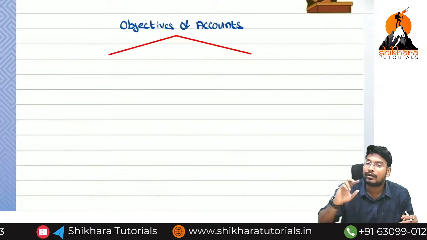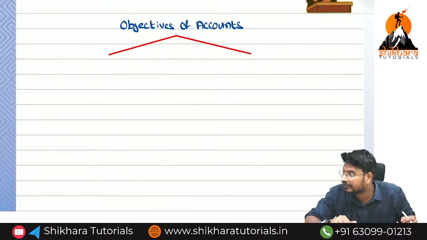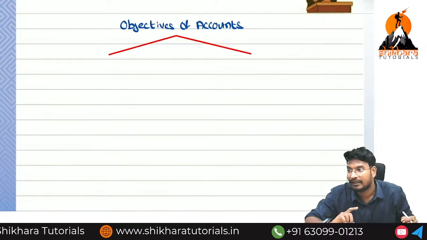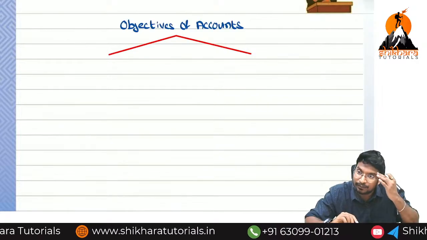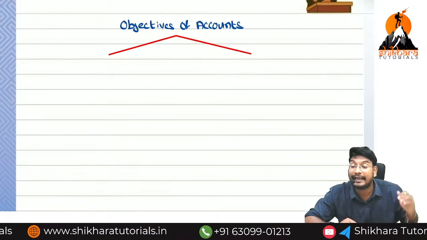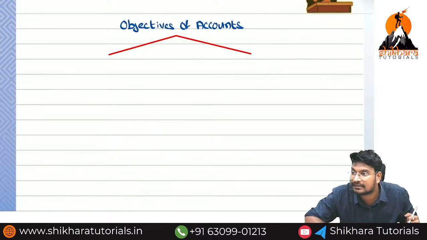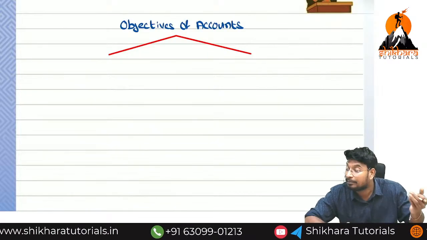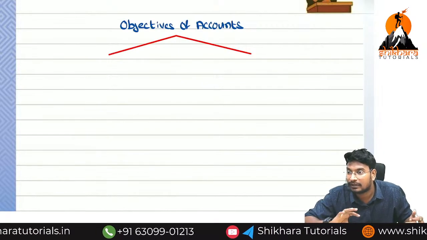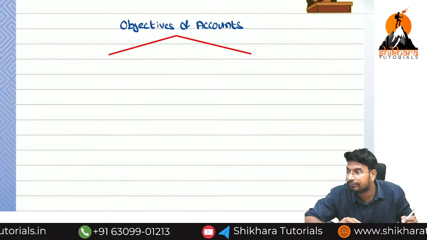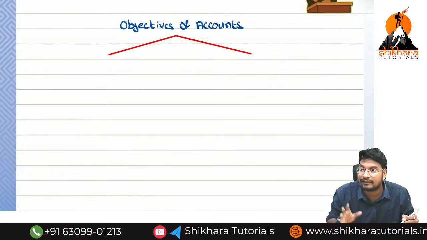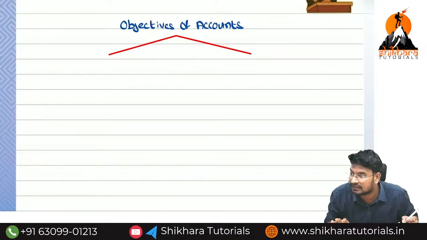In the case of a large number of transactions, it is difficult to remember everything. If there are only four transactions, we can remember and estimate the profit or loss. But imagine n number of business transactions, incomes, expenses, purchases of assets, sales of assets. We cannot remember them, so we need to note them down in a systematic manner. That system is called the double entry system.